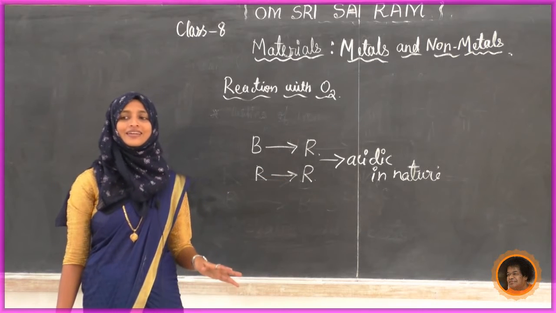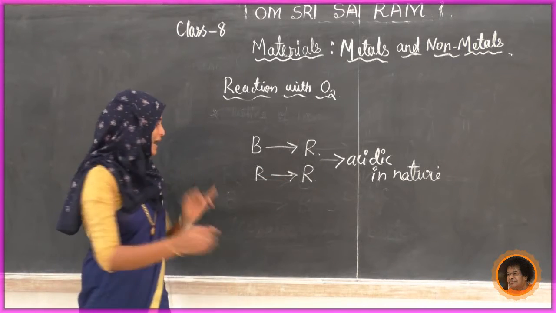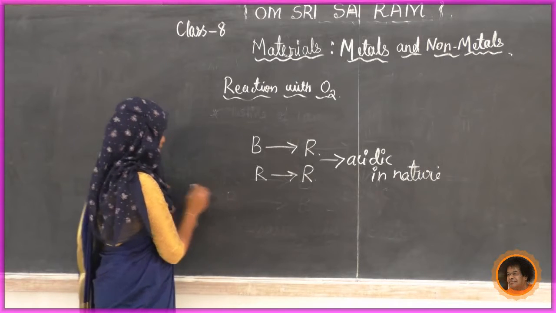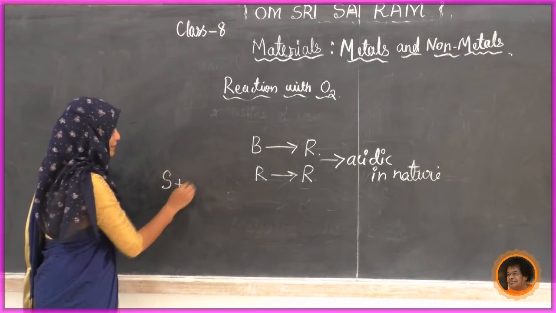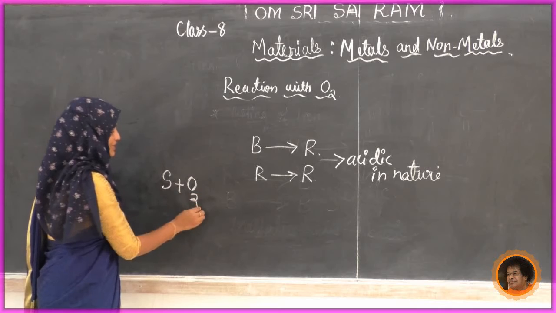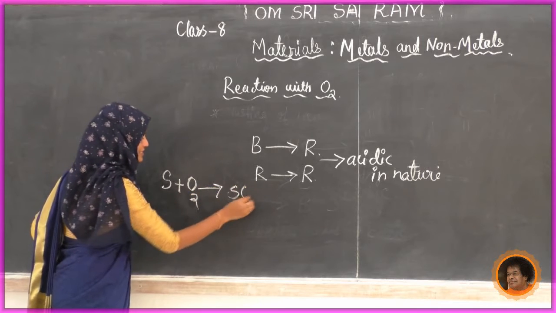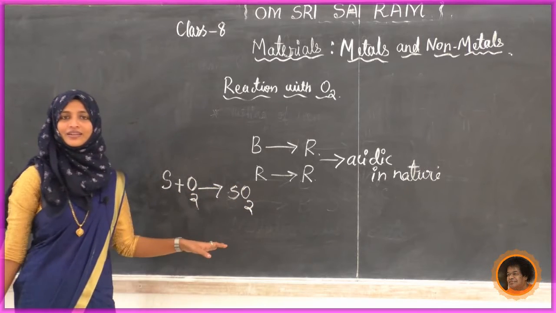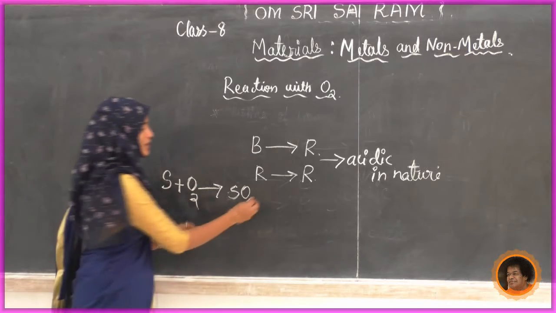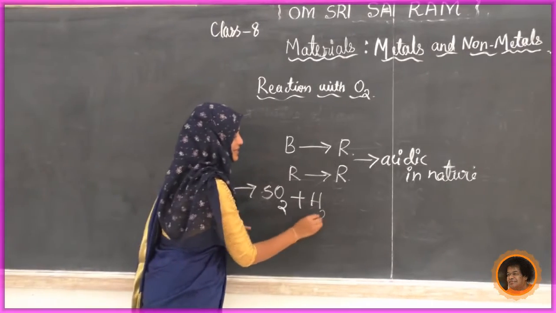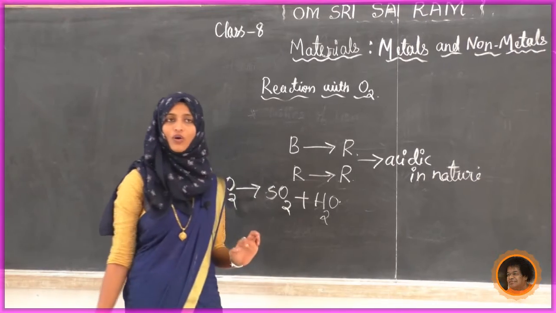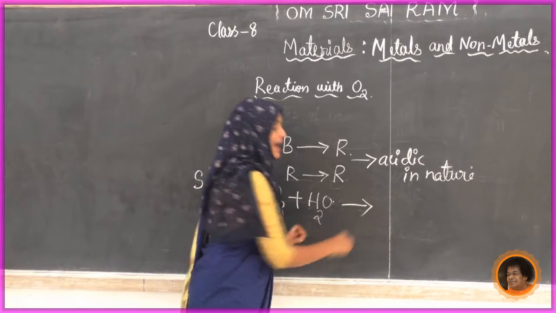Can you write the chemical equation? Yes, what happened? First, what have we done? Sulfur, we burned sulfur, so we got sulfur dioxide. Okay, I am not going to balance here. Next, what have we done? We mixed it with water, dissolved it in water, so we got an acid.